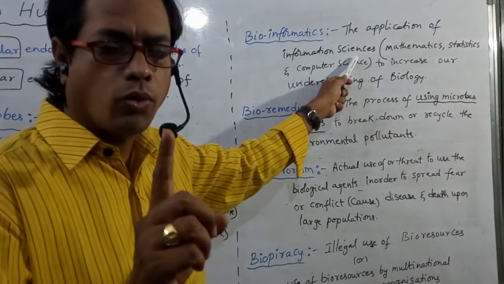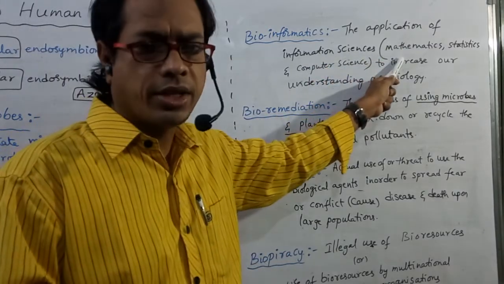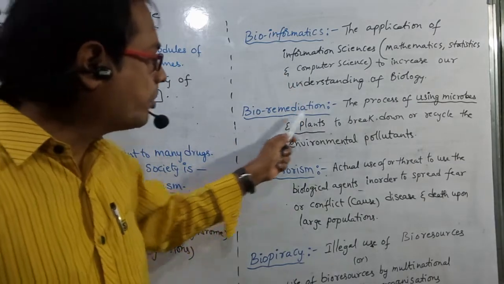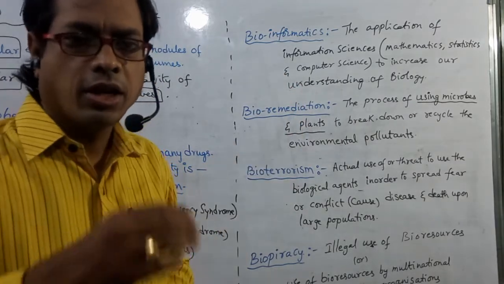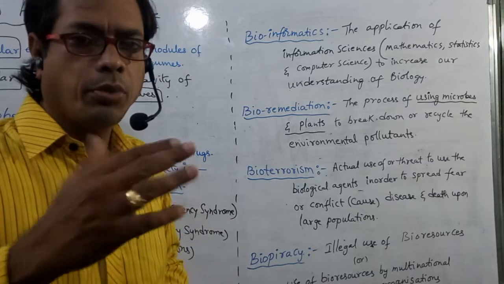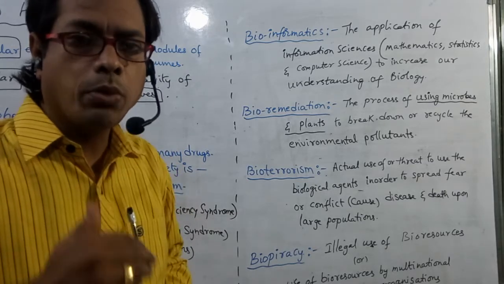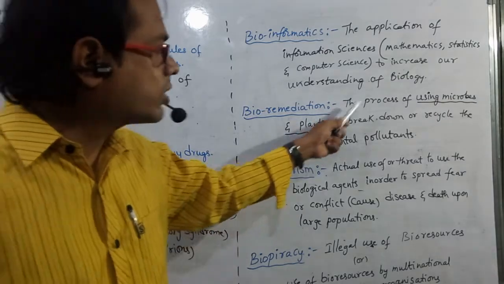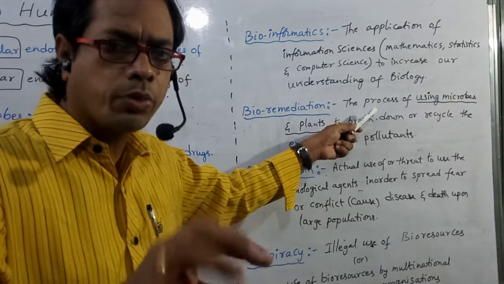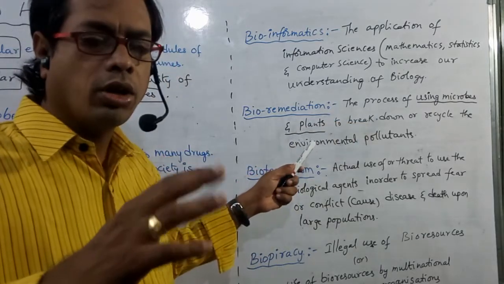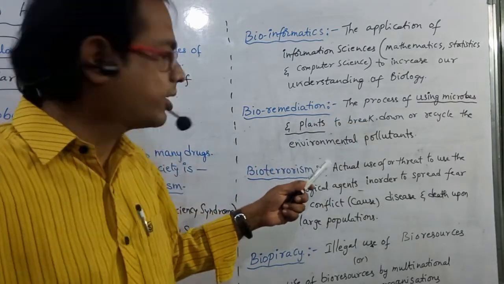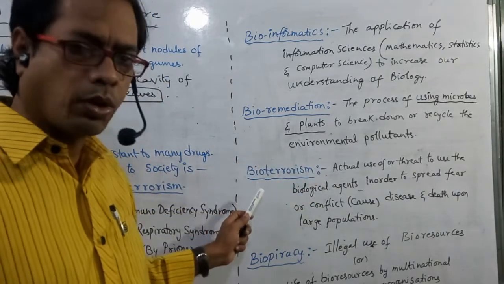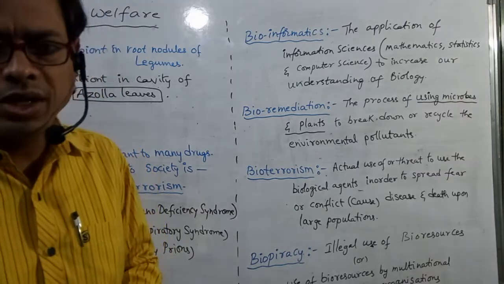Information sciences include what type of branches? Mathematics, statistics, computer science. Next, bioremediation. Bio means life. Remediation means removal. Removal of environmental pollutants by microbes and plants. That is the process of using microbes and plants to break down or recycle the environmental pollutants is called bioremediation.